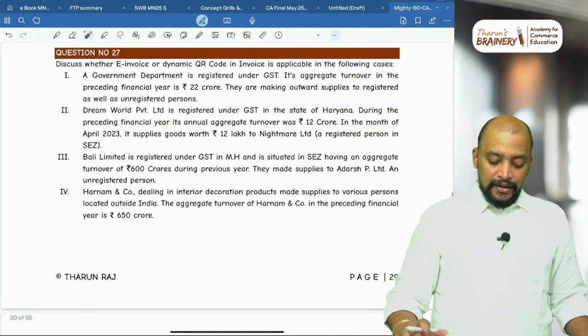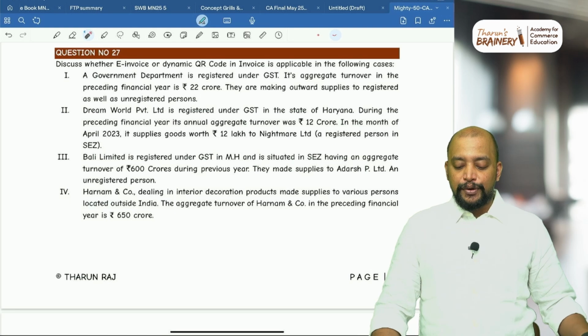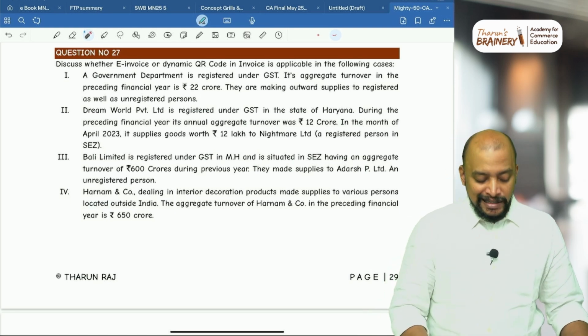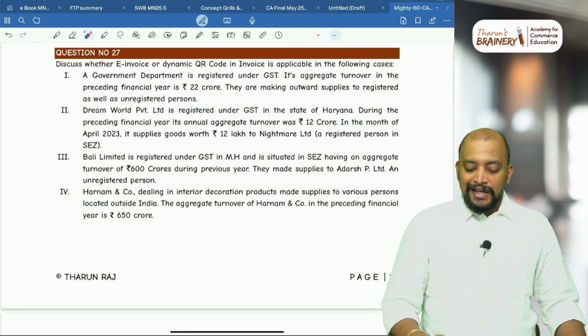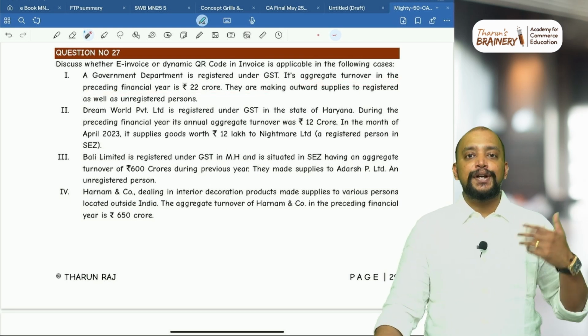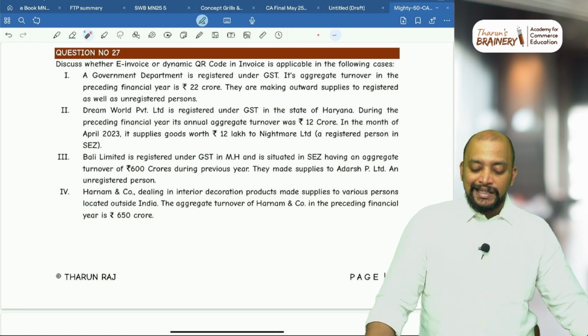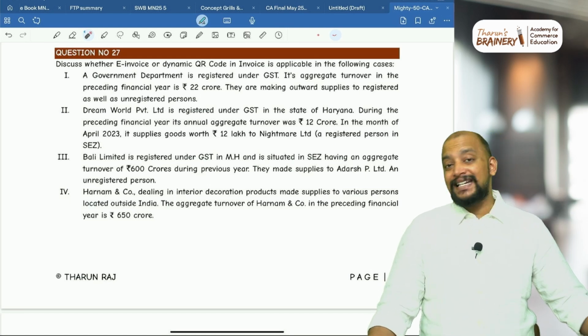Okay, next question number 27. Discuss whether e-invoice or dynamic QR code invoice is applicable in the following cases. A government department is registered under GST, its aggregate turnover in the preceding financial year is 22 crores, and they are making outward supply to registered as well as unregistered persons. So first of all, their turnover during the previous year exceeds 5 crores.